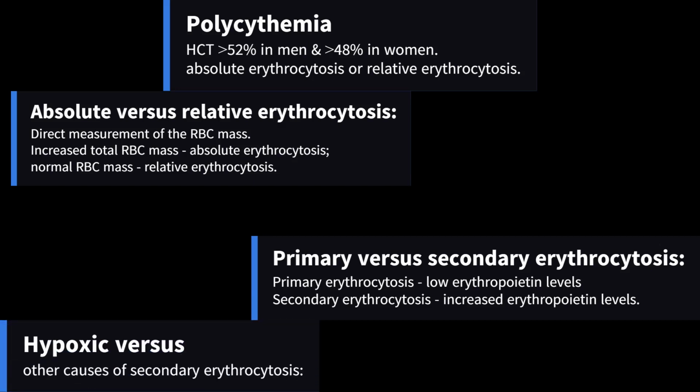3. Hypoxic versus other causes of secondary erythrocytosis. Measurement of the arterial oxygen saturation is important to exclude hypoxemia as a cause of the erythrocytosis. Oxygen saturation less than 92% can cause secondary polycythemia. Oxygen saturation, measured as a percentage, should not be confused with arterial oxygen partial pressure, measured as a partial pressure in millimeter mercury. If you choose any option other than E, you are wrong. Let's briefly discuss the other options.